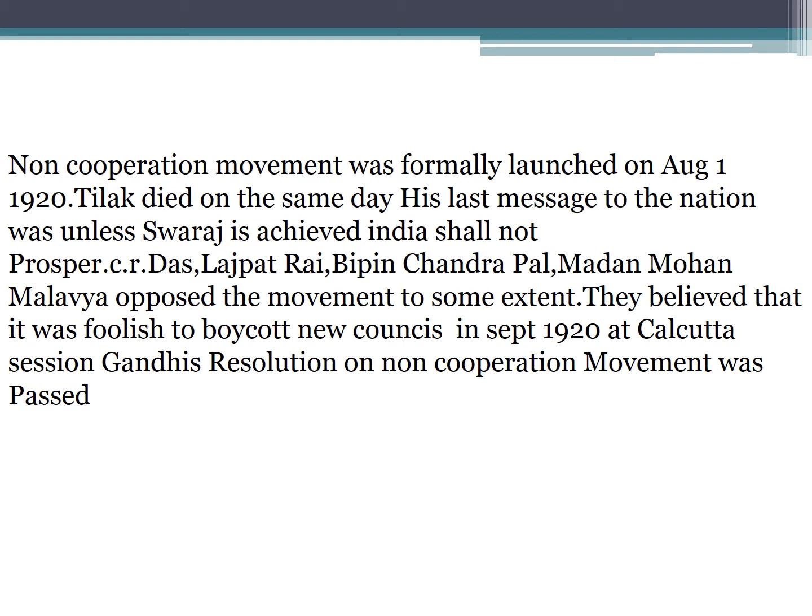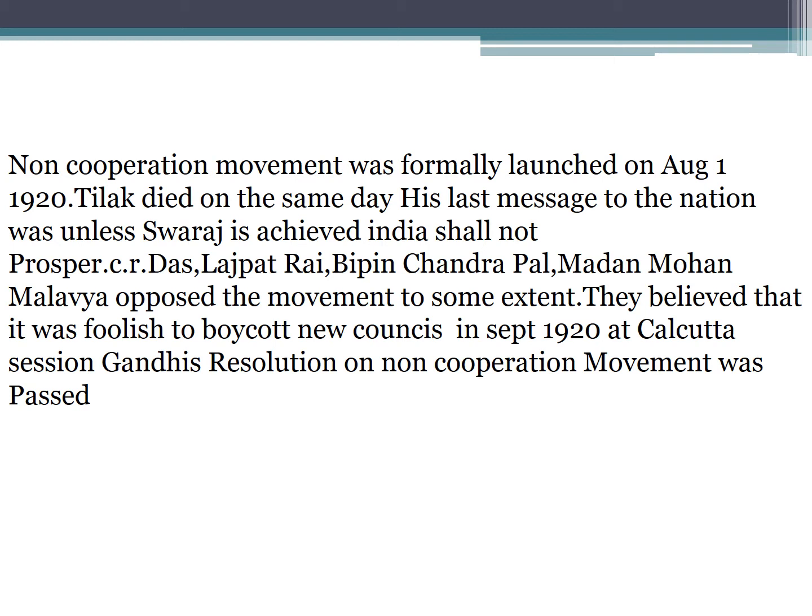Some people opposed the initiation of the non-cooperation movement because through the Montagu-Chelmsford reforms, the British gave Indians an opportunity to contest in the elections, get elected and enter the councils. Many people like Lajpat Rai, Chittaranjan Das, Bipin Chandra Pal and Madan Mohan Malaviya said that we shall enter the council and get our demands addressed in a constitutional manner.